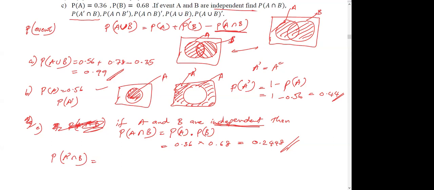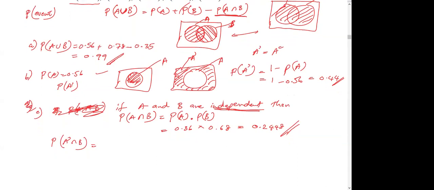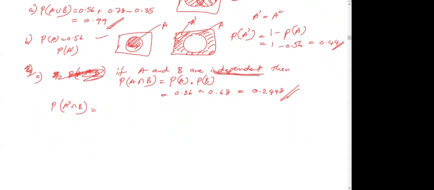This one you can find using Venn diagram easily. Let me show that. Event A, event B. Okay, so you need A dash intersect B. So A dash is whatever outside A, including B as well.